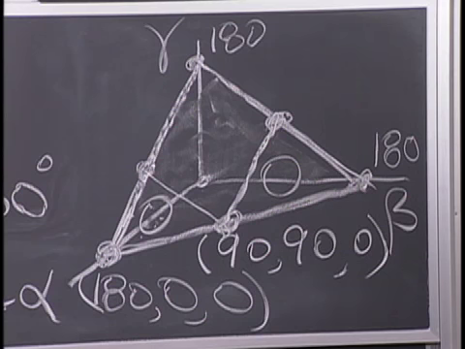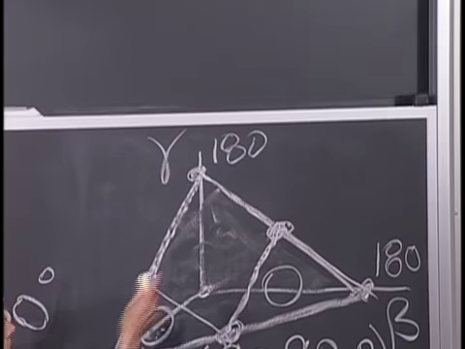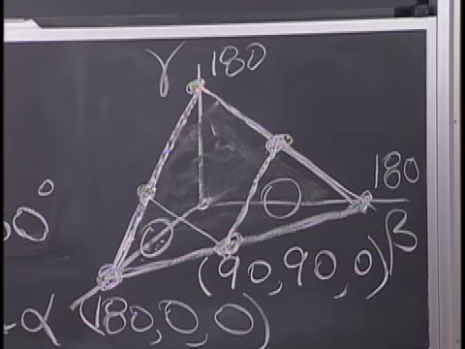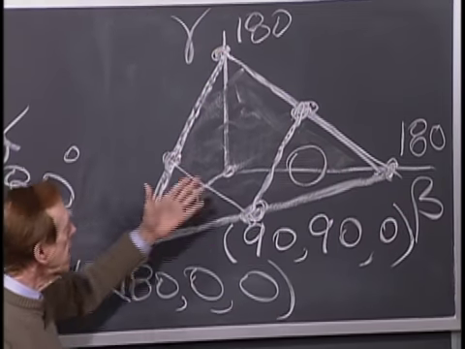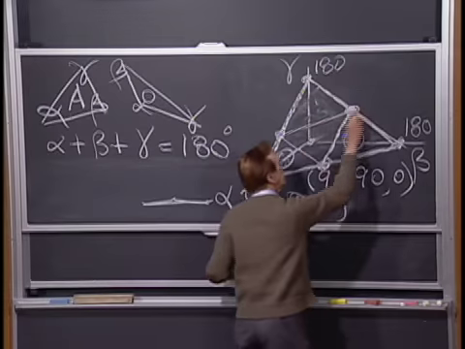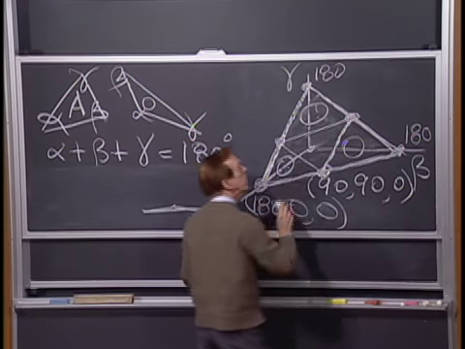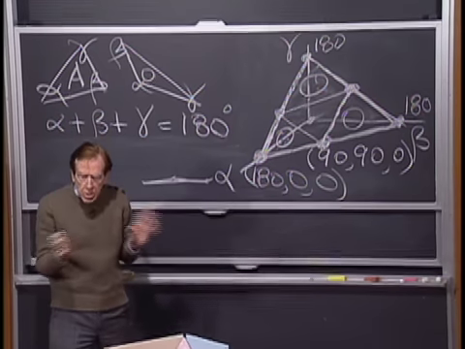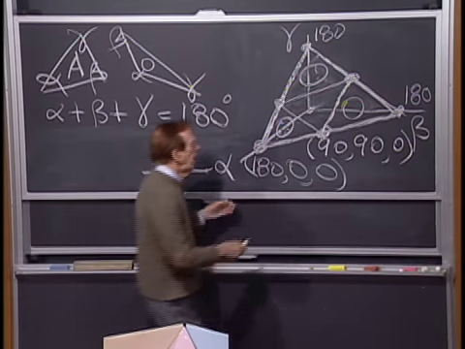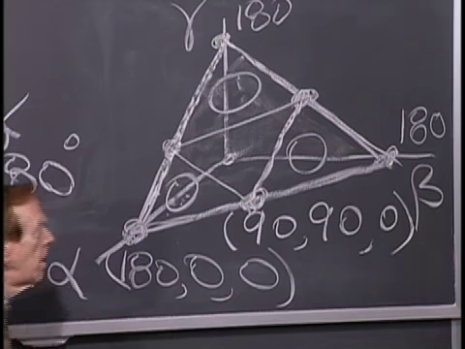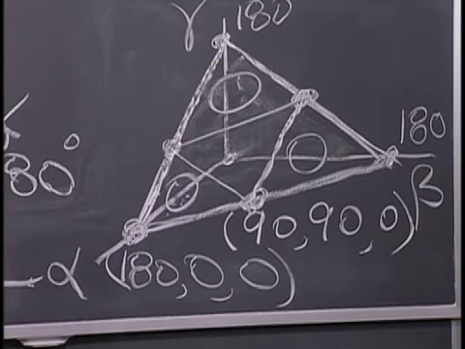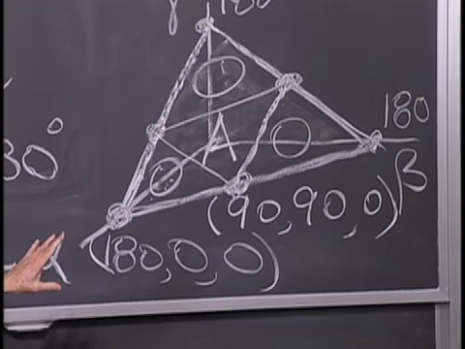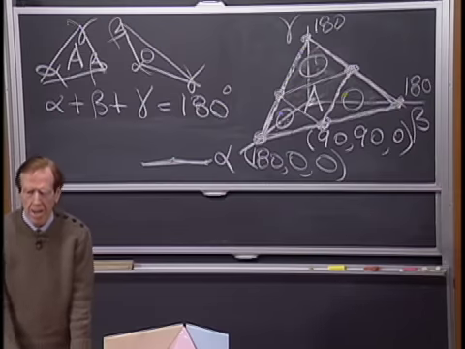And finally, I'm going to have the possibility that gamma is big. All as big as 180, as big as 150, as big as 120, as big as 90, that would be there. So there is obtuse where gamma is too big. And what's left is the region where they're all below 90, and that's this triangle. That's this sort of inner triangle. So I'm ready to ask you to answer the question.